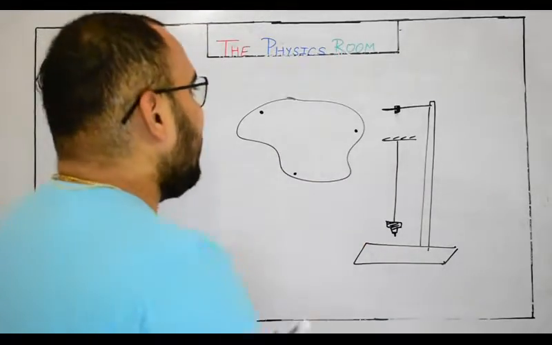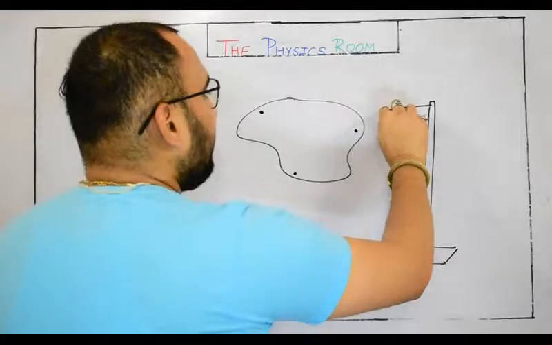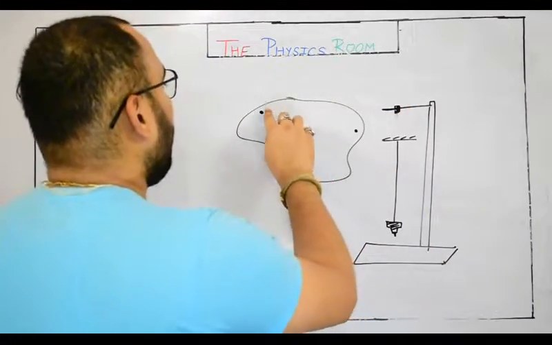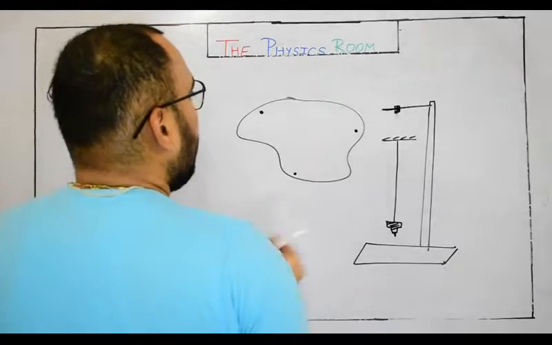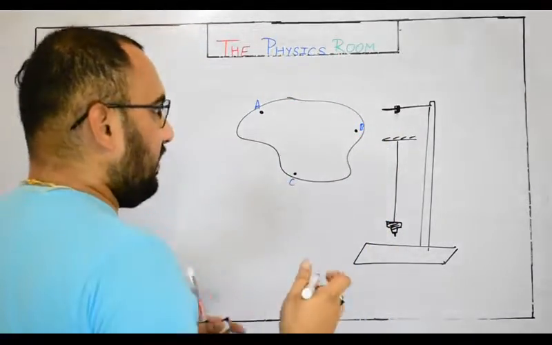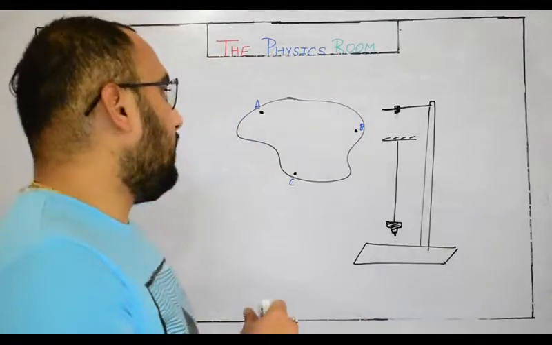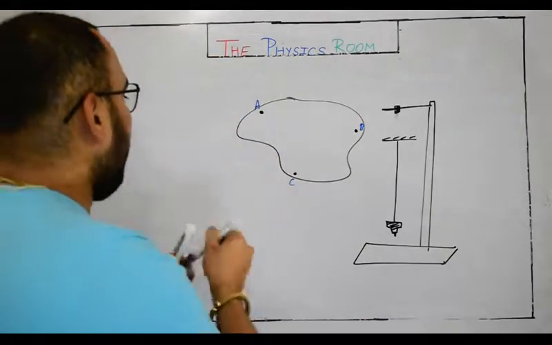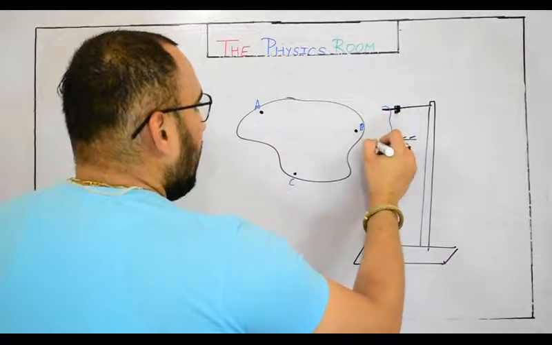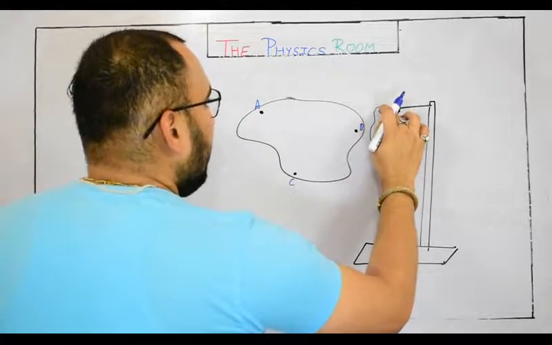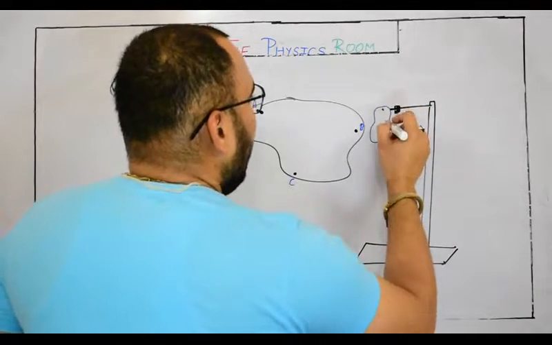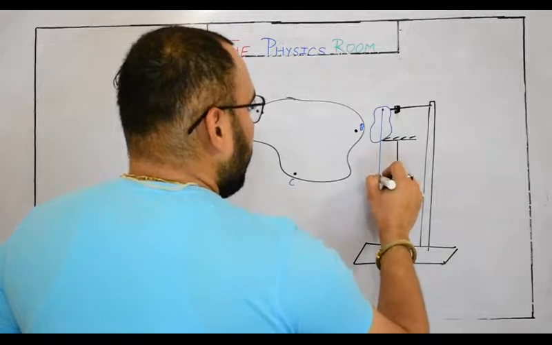So do one thing, suspend the lamina through one hole from this nail, and then suspend the plumb line on this nail. Let's see, there are 3 holes A, B, C. So it will be suspended through the nail in this way, and you have suspended the plumb line also.